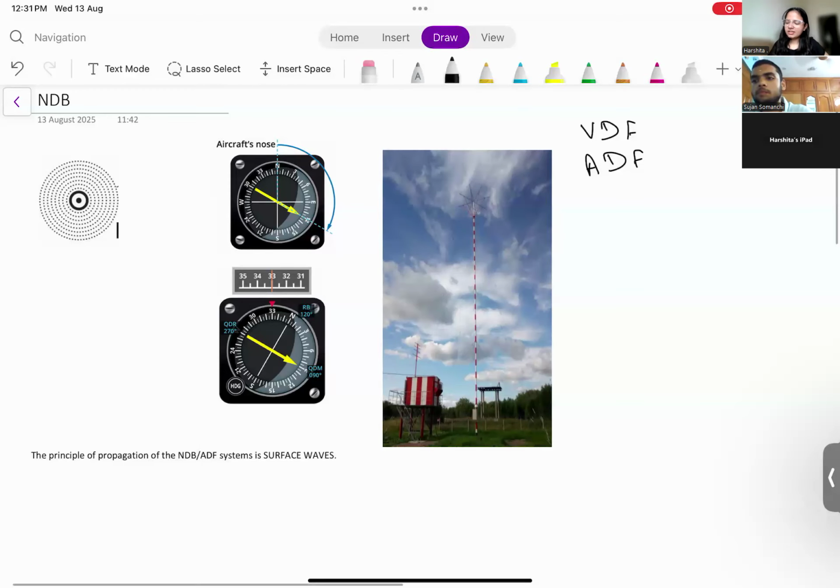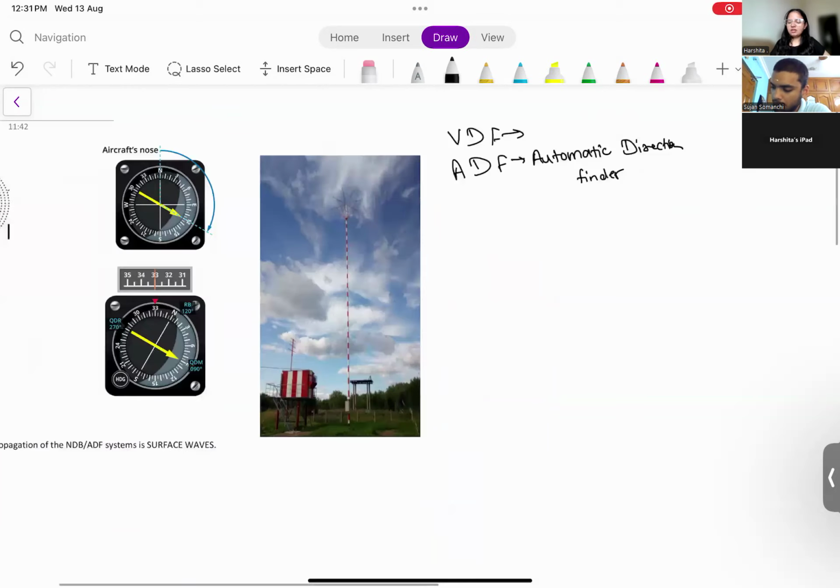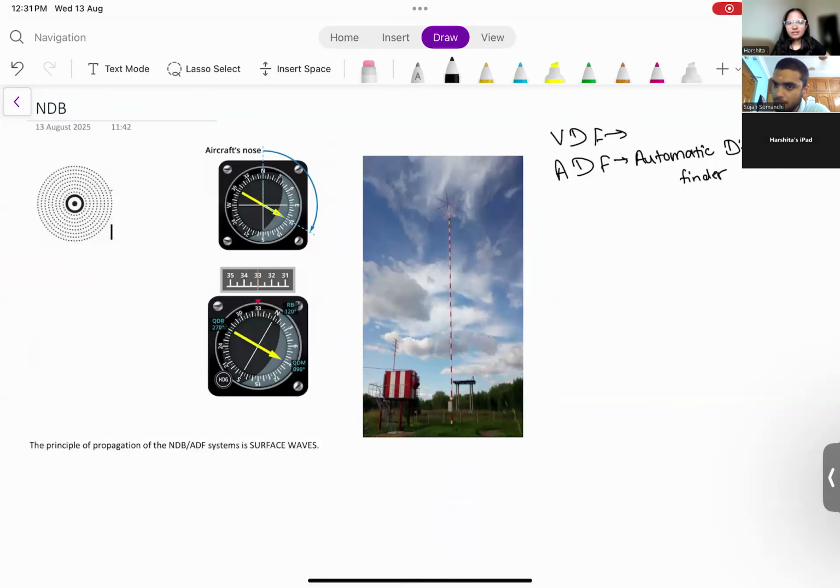Okay. So yesterday we studied about VDF, which was VHF Direction Finder. Correct? Today we are going to study about ADF, which is Automatic Direction Finder. Now I told you that our topic today is NDB, right? So what is the difference? Like, what is ADF and what is NDB?